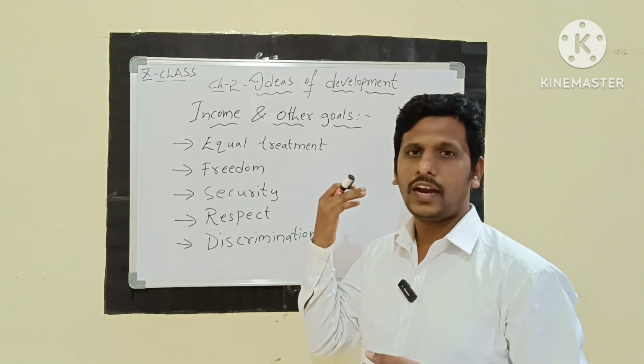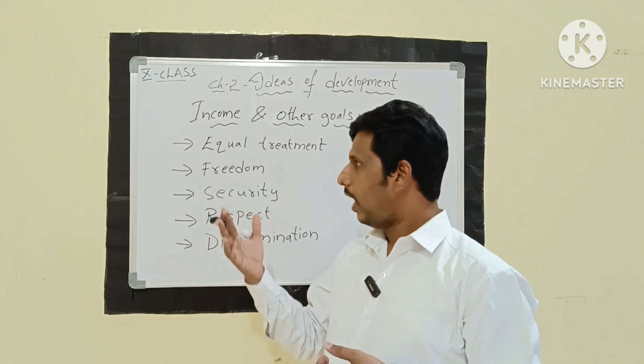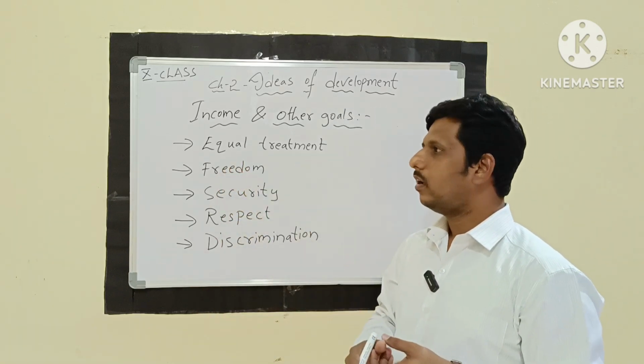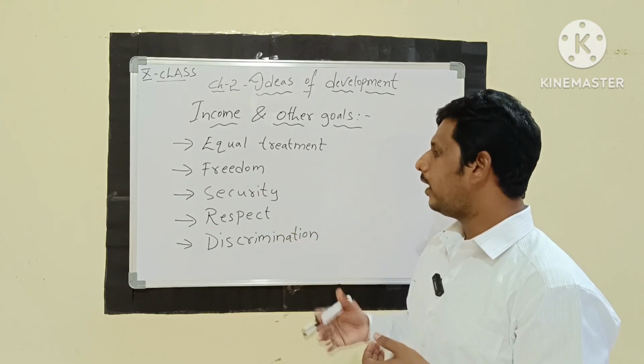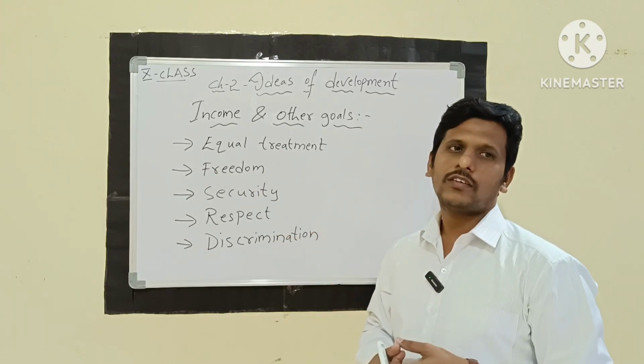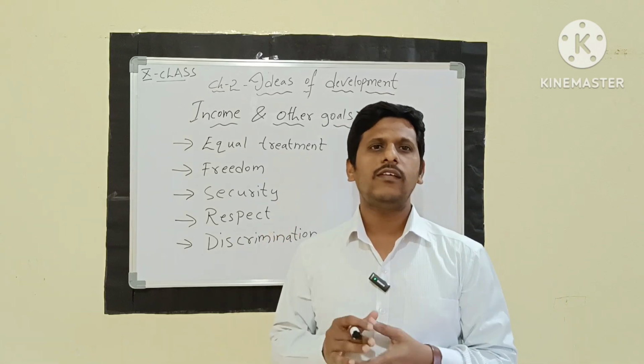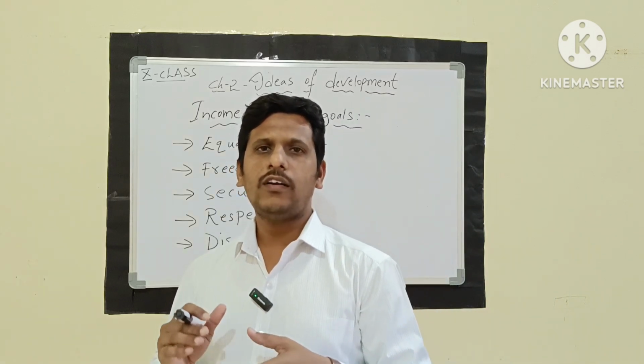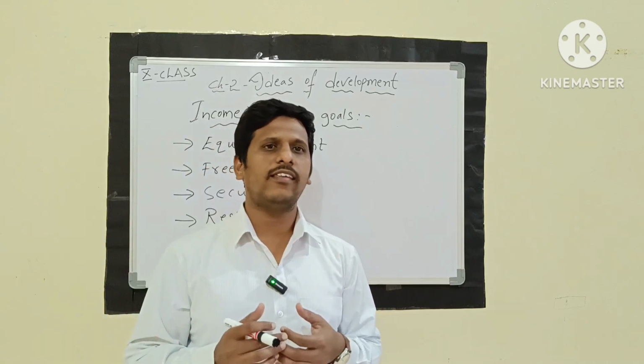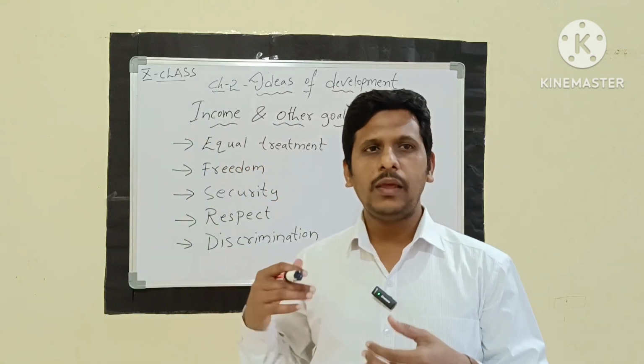Different people have different kinds of criteria and different ideas. And coming to here: equal treatment, freedom, security, respect, discrimination. So what are all these? These are some of the goals. How do we assess the goals or the income of any person?